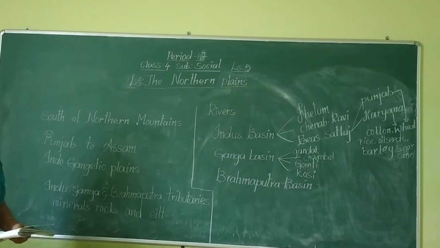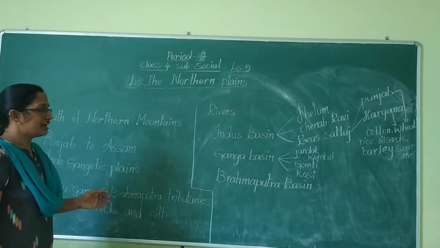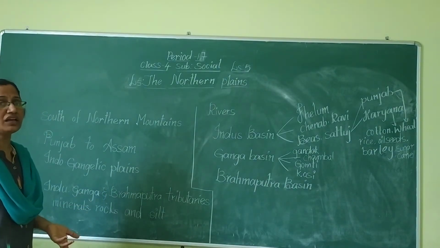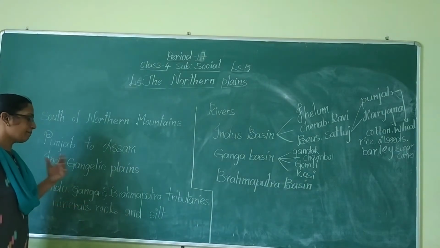Banks means the sides of the river and the land near the river. The sides of the river or the land near the river are called banks.